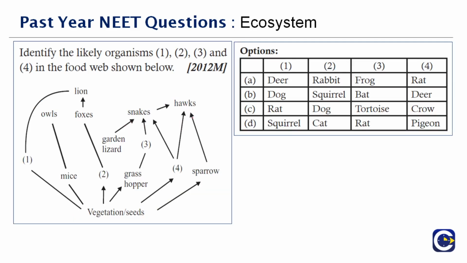Fine, next question here. Identify the likely organisms 1, 2, 3 and 4 in the food web as shown. So you just have to identify, right? Let's talk about 1. The vegetation, seeds, mice you have. This is eaten up by the lion, so it should obviously be a deer. And 2, vegetation, seeds, and this is eaten by the foxes, so it should be rabbit.